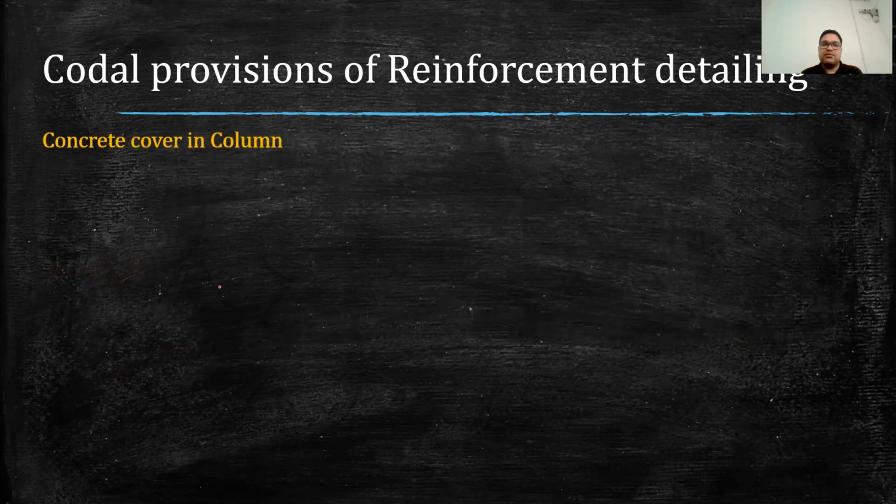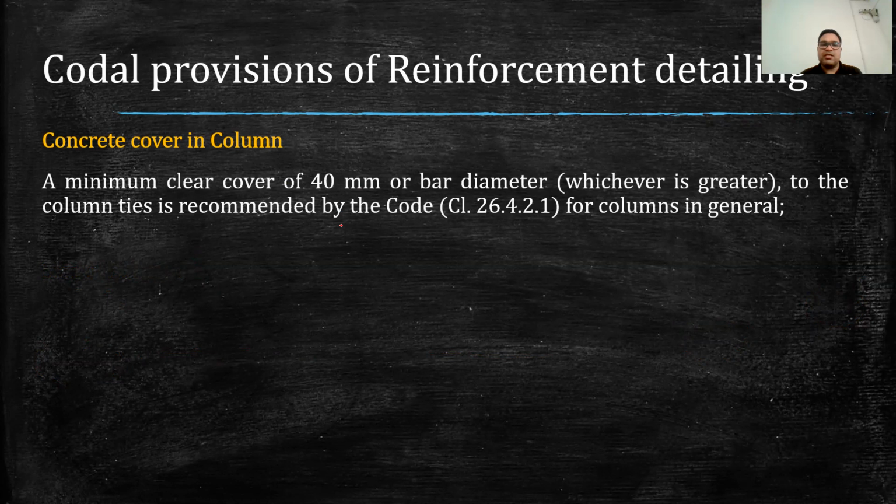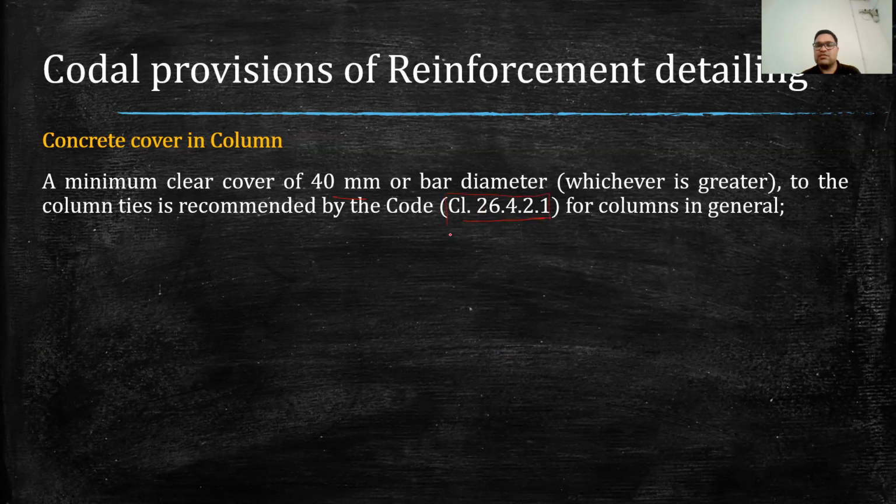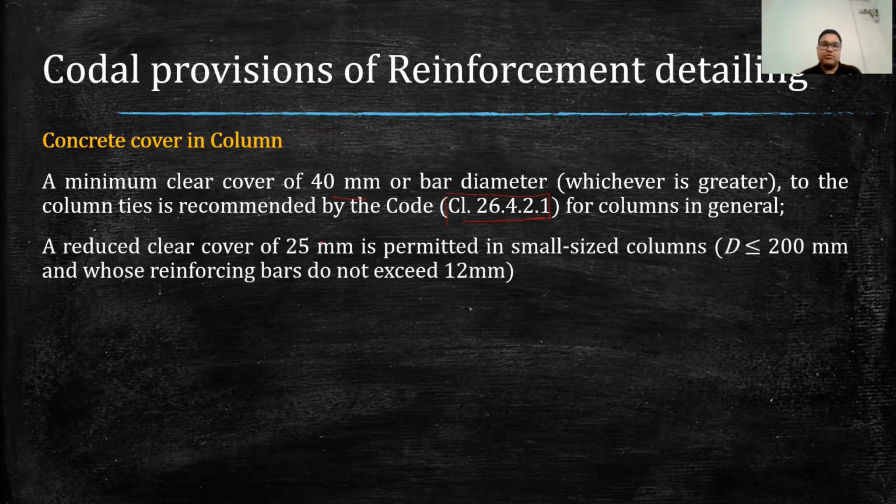Then second is concrete cover. How much cover is to be provided in case of column? So that also needs to be considered. Generally a minimum of 40 mm cover is provided in the column, and it is as per recommendation of the IS code. This clause of IS 456 is mentioned there, so you can refer to that. And a reduced cover of 25 mm is permitted in small sized column, in case of column having dimension less than or equal to 200 mm.